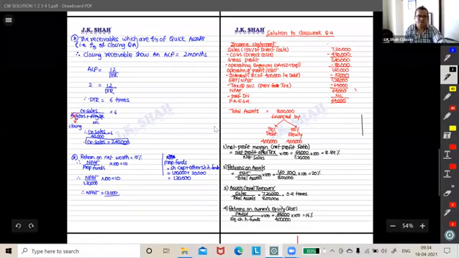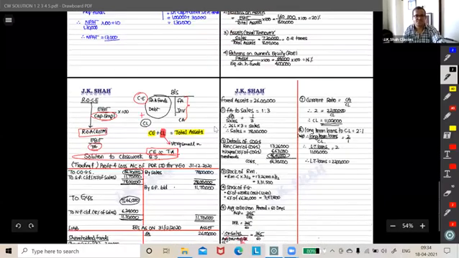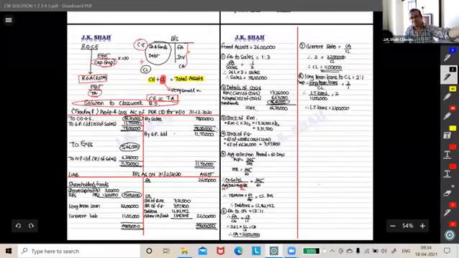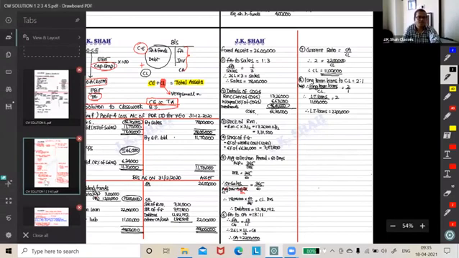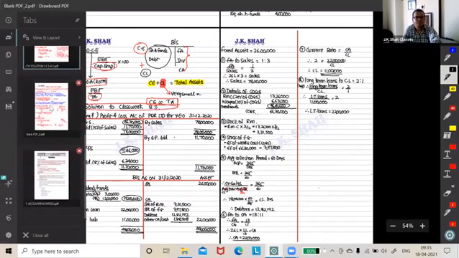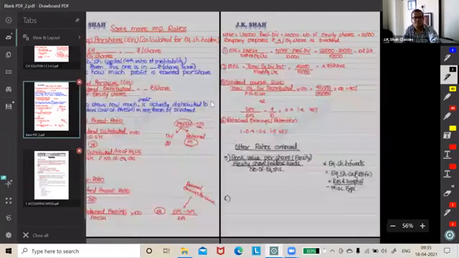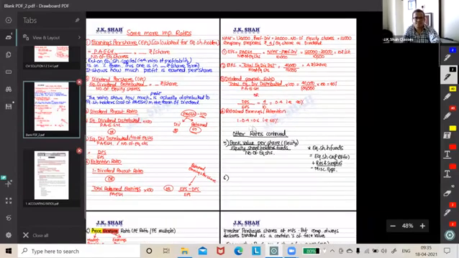Wait, let me complete this first. Screenshotting. Last page over here. Other important ratios anybody needs.